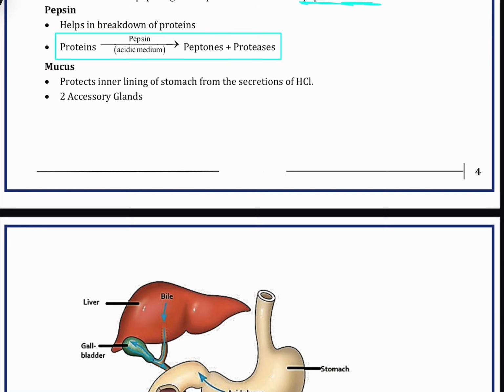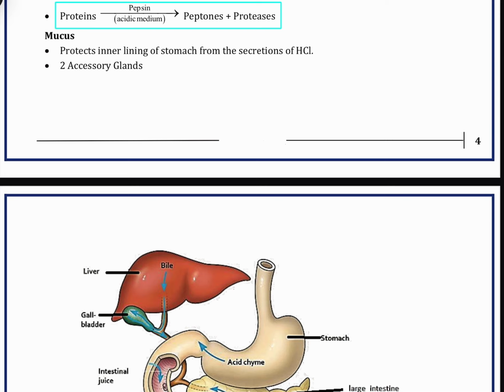Then coming on to mucus. Mucus is a protective inner lining of the stomach from the secretion of HCl, which we have already discussed. I told you mucus is a type of protein which is released in the stomach, which helps prevent the stomach from the effect of acidic HCl, or hydrochloric acid.